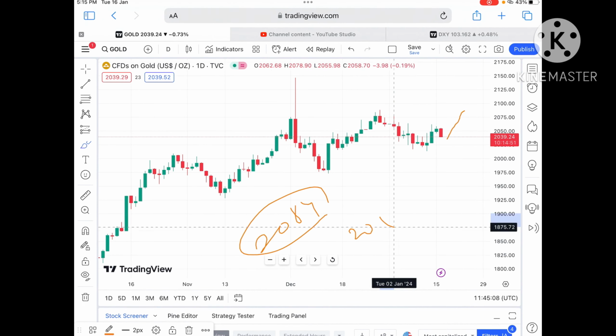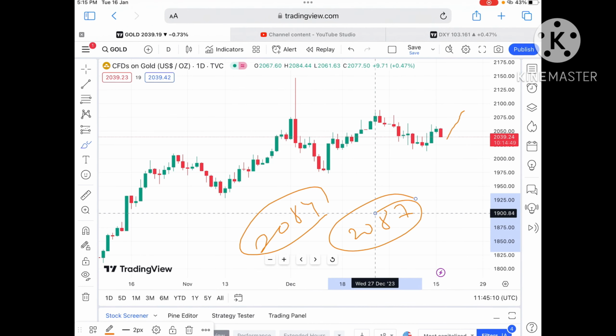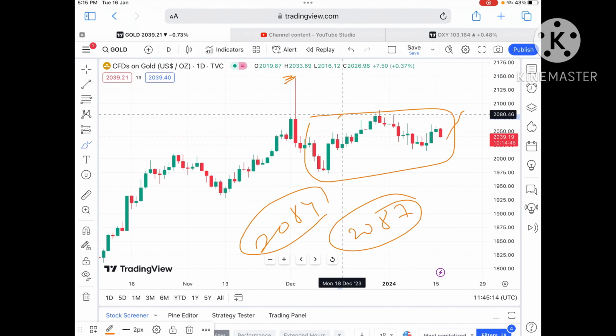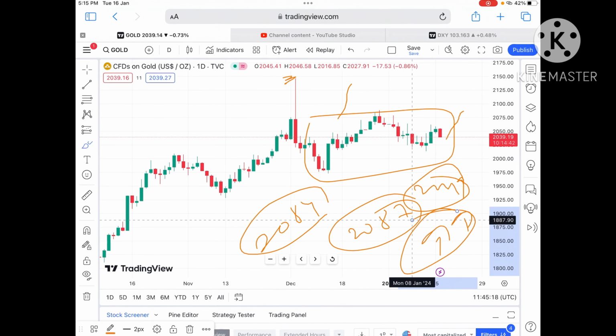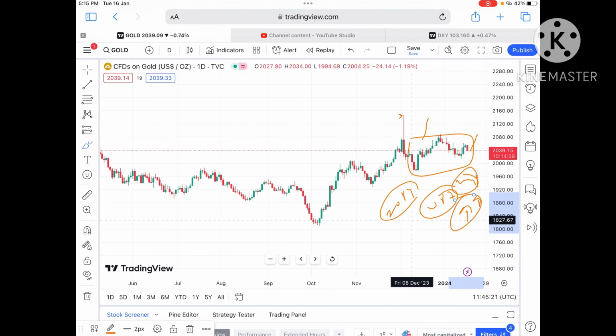If the price starts going above a level of 2079, a further upside we can see towards a level of around 2084. After 2084, we can see a level of $2087, and once it starts going above this level, we will see it touch this particular high of around 2149, and from there a further upside we can see in the price of gold.